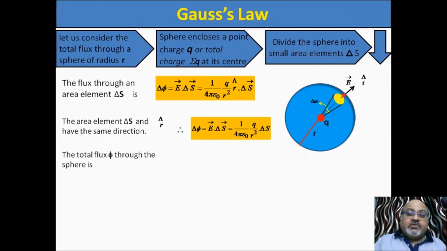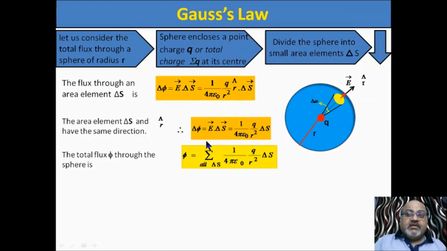What will be the total flux? Total flux of the sphere. For this we have to add up all such delta phi's related with all delta s.